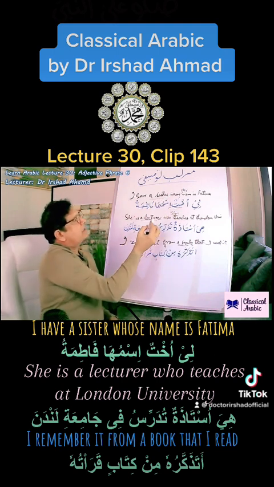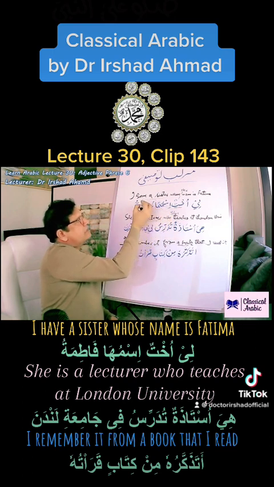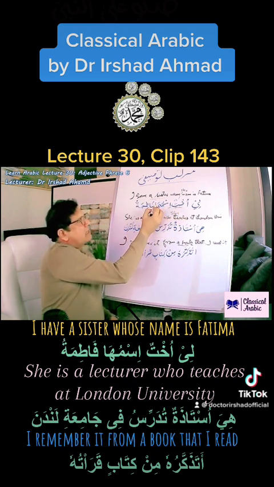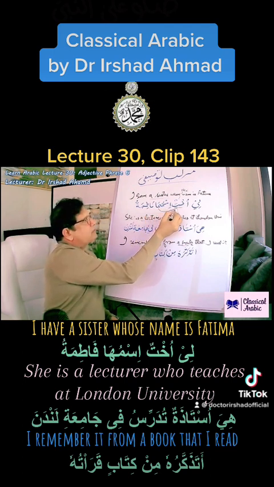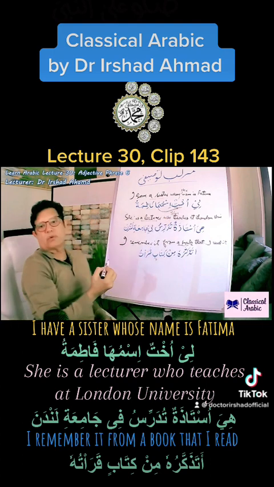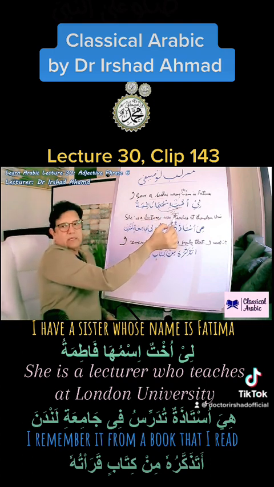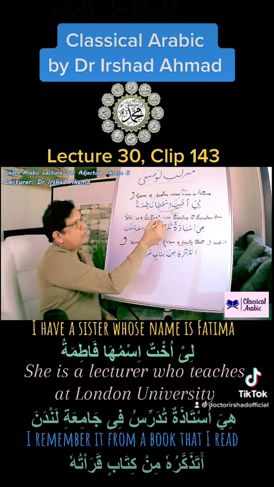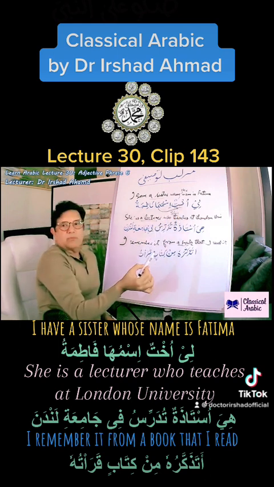Because this is describing this indefinite noun, this ha in ismuha, her name, goes back to ukht and works as a connector. Because it works as a connector, it has to tally with ukht, its precedent, in both gender and number.